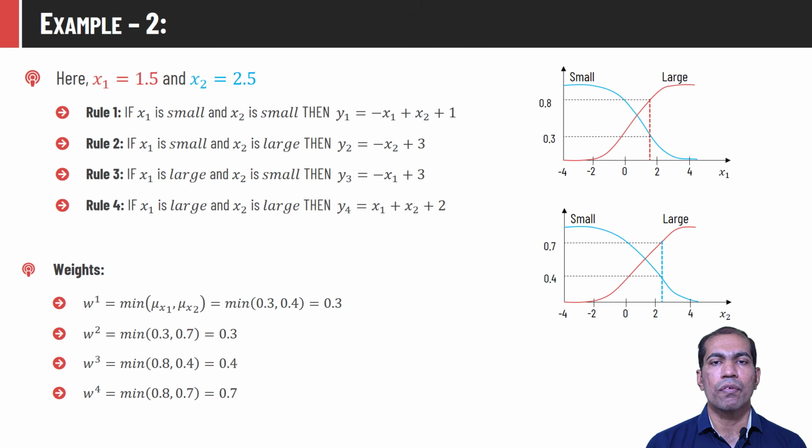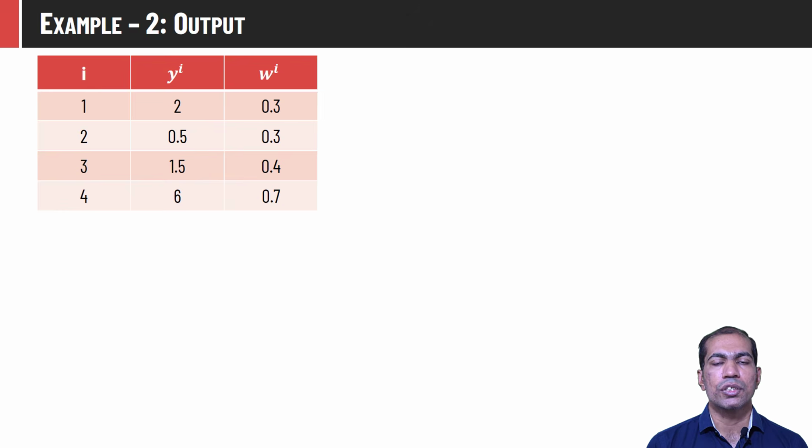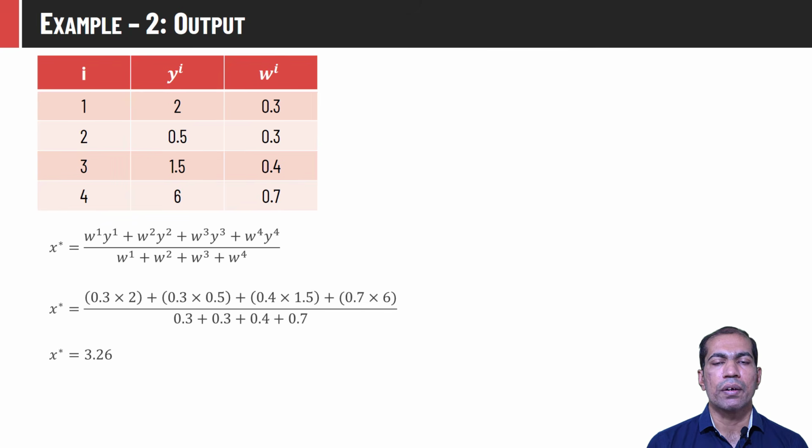of the rule. The weight of rule 1 would be W1 is equal to minimum of mu x1 comma mu x2, where mu x1 represents the membership value of x1 in set small. Similarly, mu x2 represents the membership value of x2 in set small. So that would be minimum of 0.3 comma 0.4, that is 0.3. In an identical way, we can compute the weight of the rest of the rules. This is what weight and output we computed corresponding to every rule. By putting these values in the equation of the weighted average defuzzification method, we will get crisp output as 3.26.